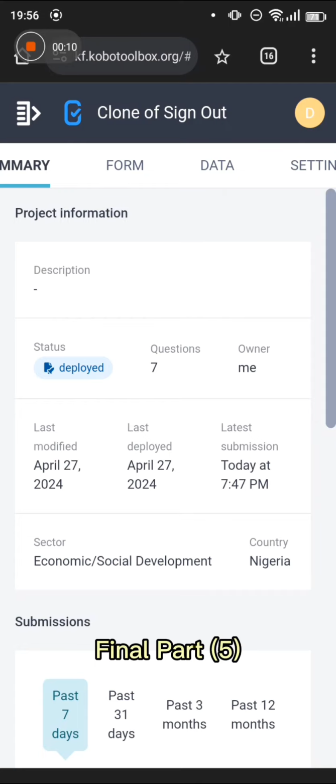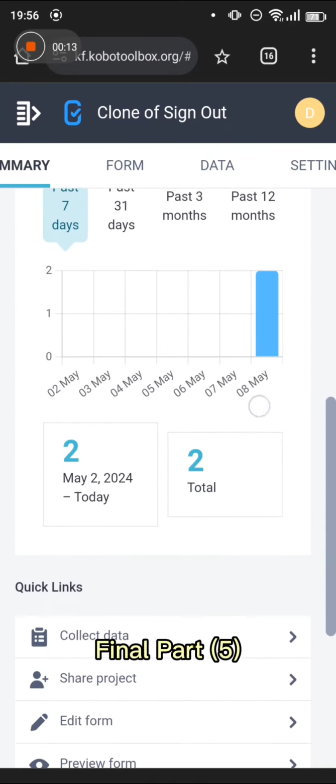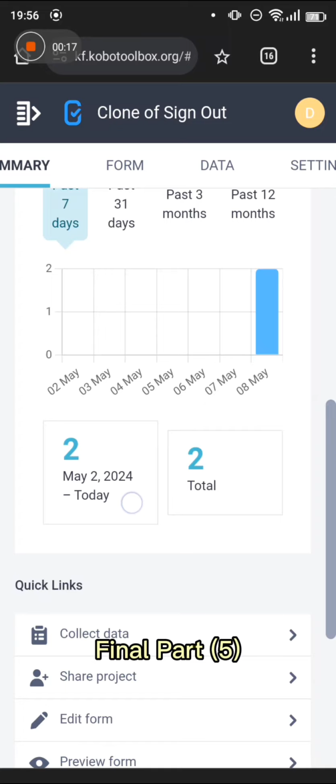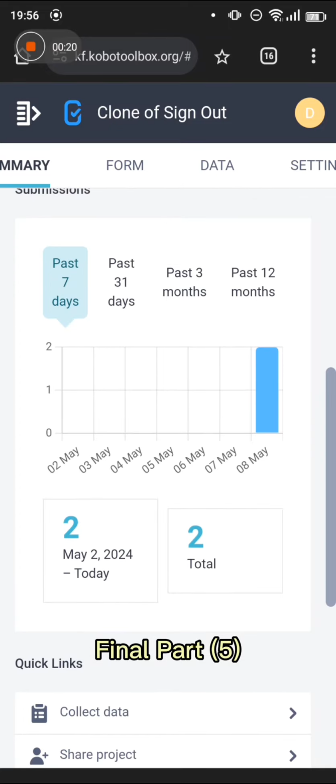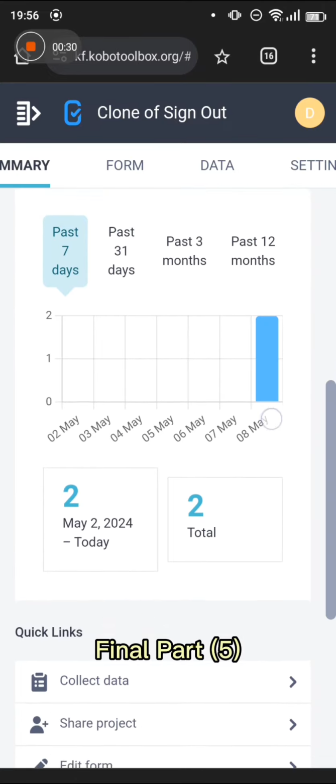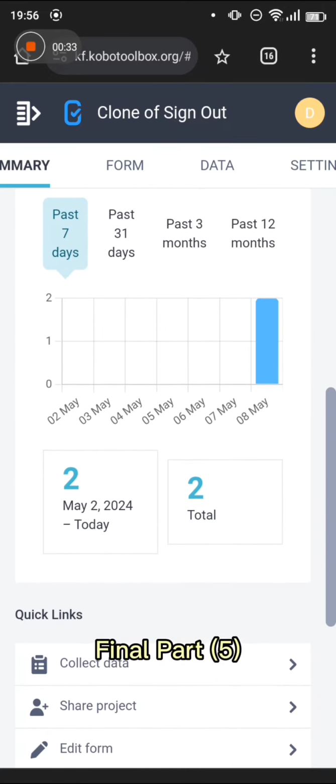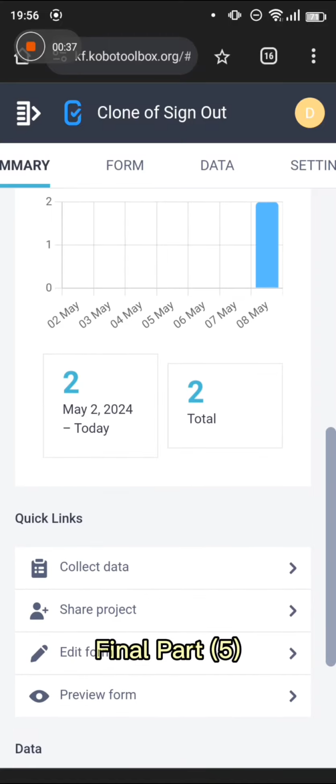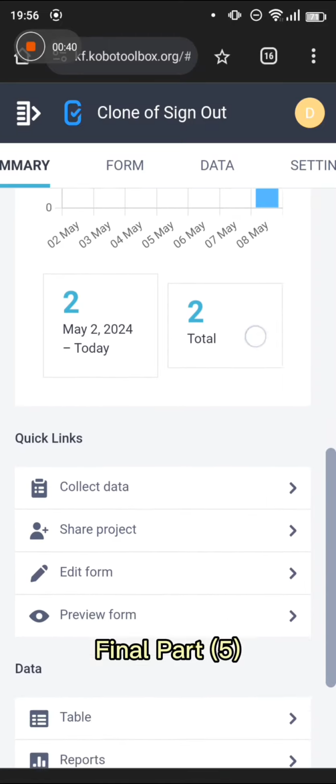So we are back to the original screen as stated earlier. You'll notice that the count has increased from 0 to 2. Before now, in the previous videos you have watched, you will see that the total here was 0 on the left hand side and on the right hand side. And in today's date, you can see 8th of May, it has been bumped up to 2. From May 2nd till today, a total of 2 submissions.